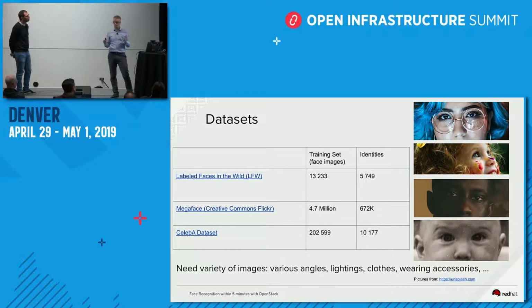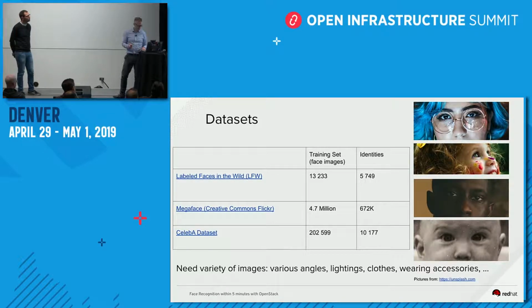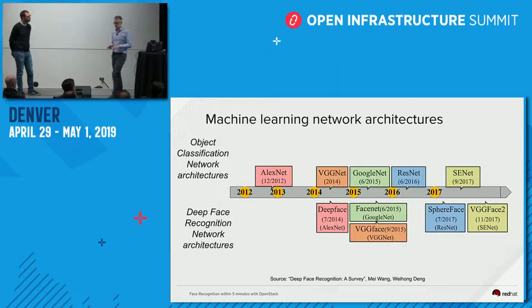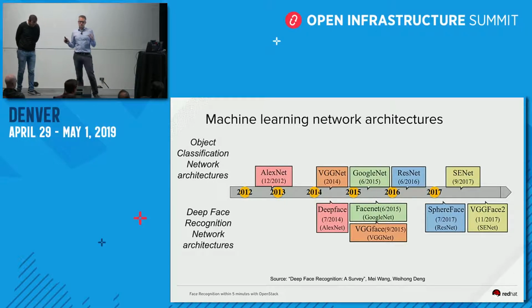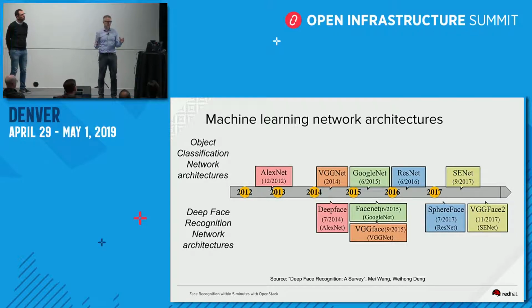And also, based on the region of the world, you will have to cover most types of faces to be accurate. So just the most common frameworks. The idea is that face recognition is using object detection research. So I think this is very interesting. It's coming from a survey published this year, explaining that all the face recognition frameworks are coming from object detection. So you have all seen the dogs and cats, or identifying cars, identifying objects.